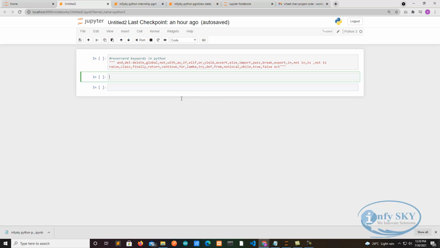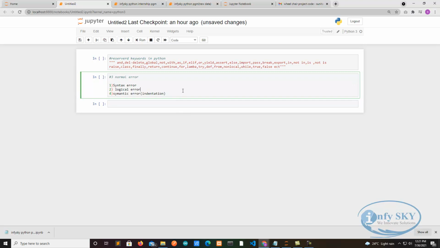Okay, then semantic error. Semantic error means indentation. In Python also indentation is very important, because if the program does not have proper indentation, it will give error. So these are the three normal errors that we face: syntax, logic and semantic. Okay, so you can note this down also.